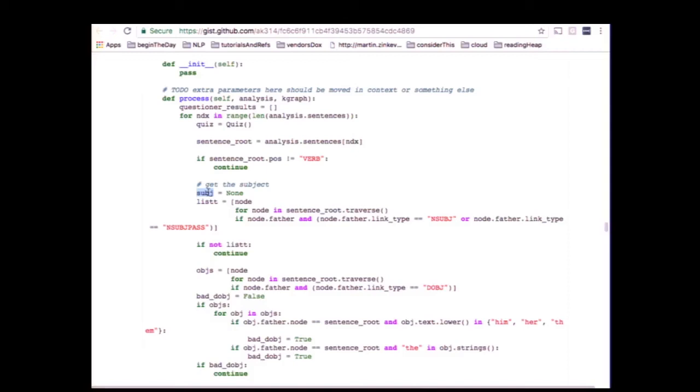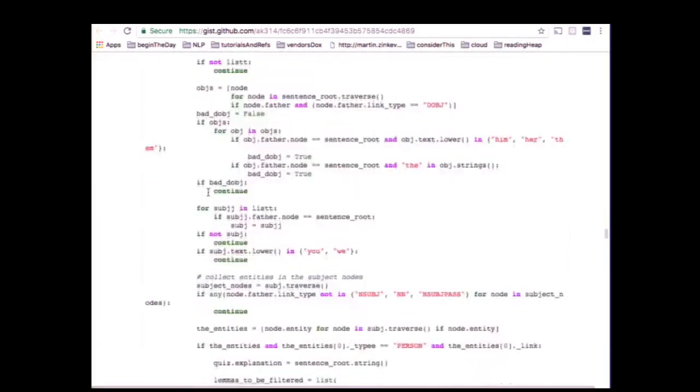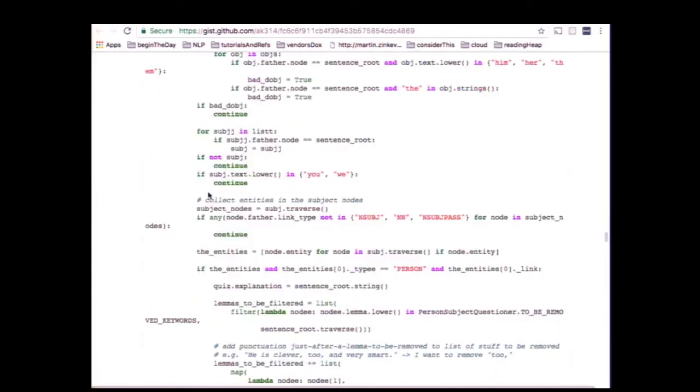questions where the correct answer is the subject of the original sentence. I will show you an example in a few seconds. The other parts of this code here try to clean the results from typical errors that can occur by just using the approach that I described straightforwardly. Clearly, you are not going to get very good questions by doing this directly. And you have to take care of when a pronoun appears that refers to you don't know who, or when you have punctuation that is left behind after removing some parts of the sentence.